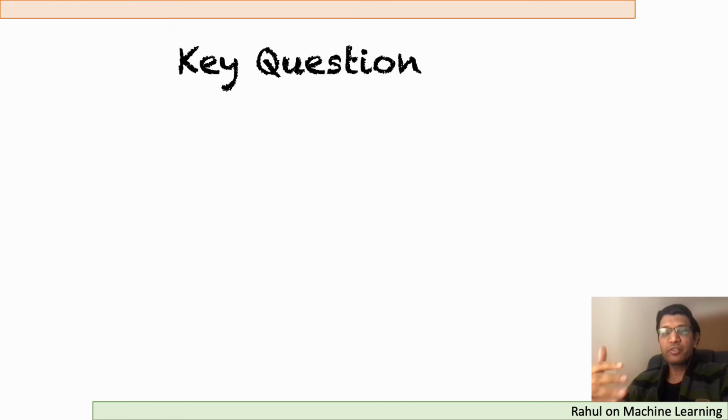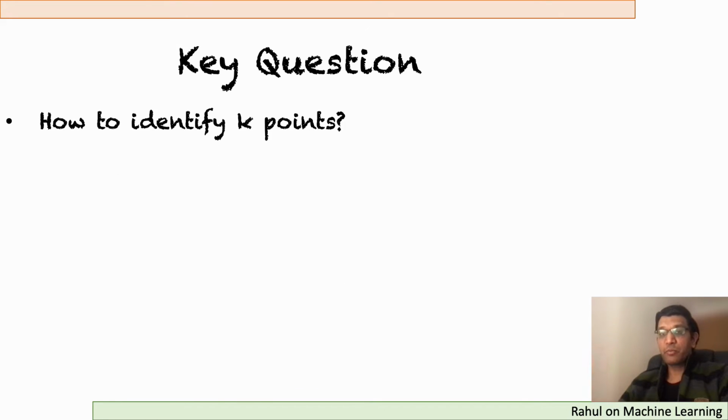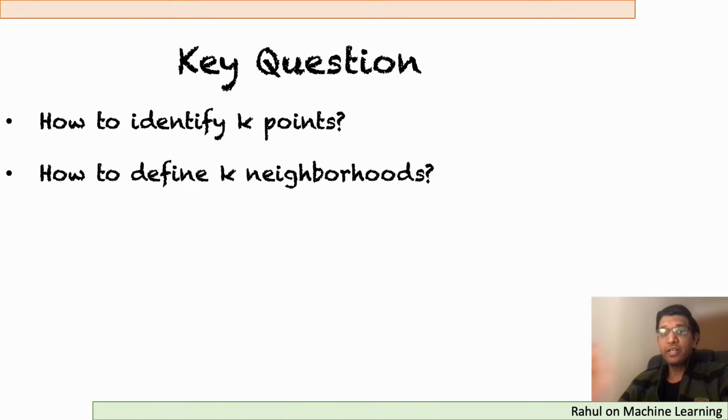Now, if we talk about this kind of solution, there are two key questions that we need to answer. How do we identify the k points and how do we identify the k neighborhoods? It should be noted that if the k points are not representative or not well separated, some of the test points may run faster because they may zero down on the neighborhood faster, and some of the other test points may take longer. Similarly, it is also important that the neighborhoods defined by these k points should be of roughly equal size. Otherwise, while searching in the neighborhood, we might take longer.